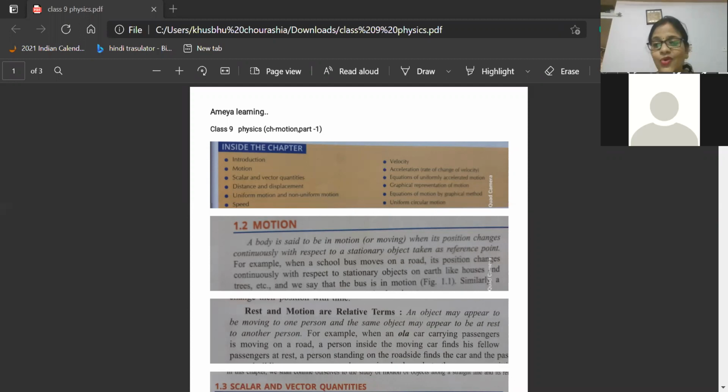So without knowing the definition, if you want to understand physics, physics is everywhere, beta. You only have to explore it. So quickly tell me, I kept my mobile on a table. Is the mobile at rest or in motion? I kept the mobile at rest with respect to the room. But is it in motion with respect to earth? Yes, earth is moving, earth's location is moving, so earth is not at rest. So these things are what I want you to understand.